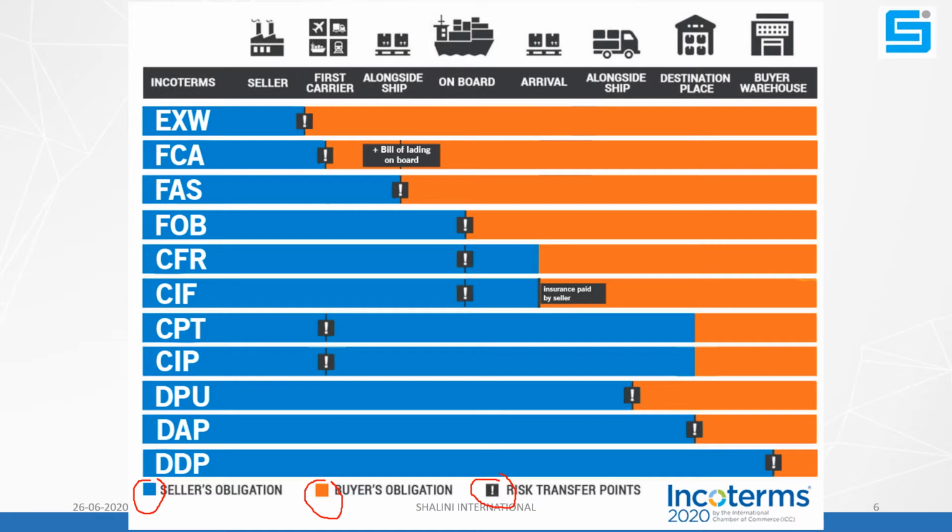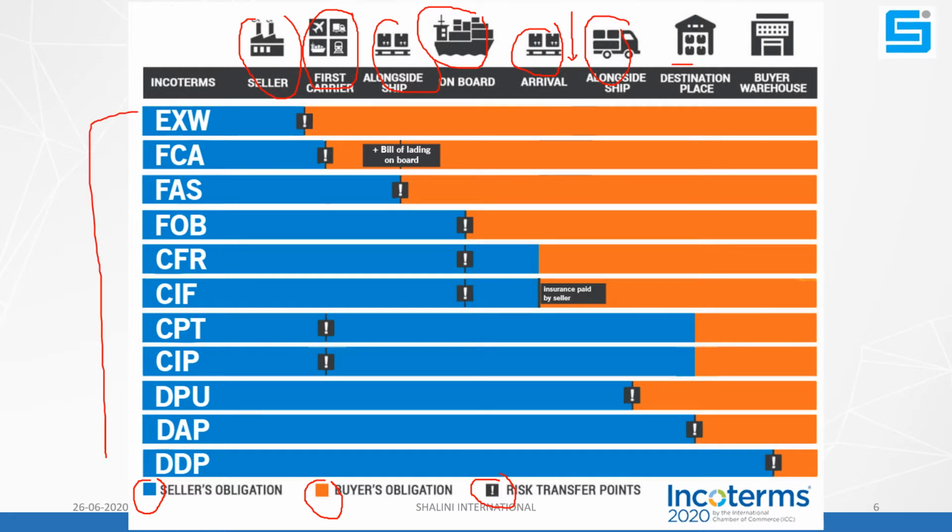If you see the chart, you can see the seller's factory is there, then the cargo moves to the port by these carriers, then it is loaded on the ship, then it comes to the destination port, where it is unloaded. Then, after completing import customs formalities, it is loaded on another vehicle, then it moves to the destination place, the buyer's warehouse.